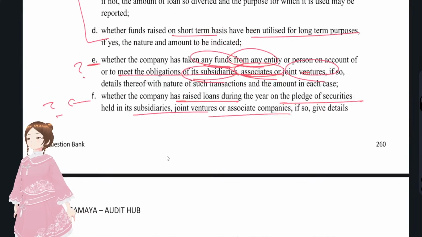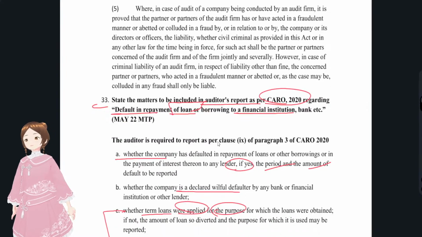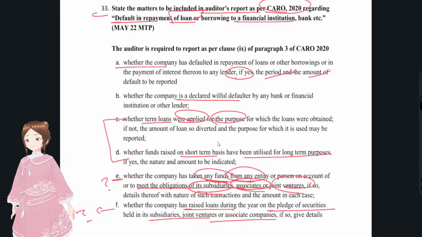First one, what? Whether the company had defaulted or not. If defaulted, the period and amount of such default, and whether the bank has declared the company as a willful defaulter, yes or no. And now we are talking about the purpose. Whether the term loans have been applied for the same purpose for which they had been taken, and whether short term loans were utilized for long term purposes. That's why the future economic benefits were not being generated, so that they could not repay on a short term basis. You see, the cycle would be longer for long term purposes, right? Is that the reason why they are not repaying the loan?